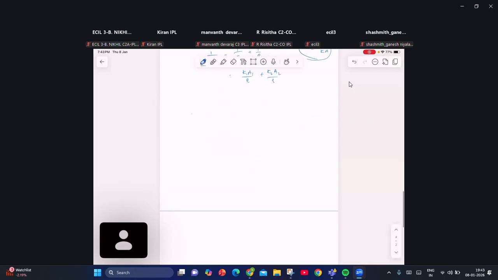Let us suppose that this is the rod. This is the hot region and this is the cold region. In steady state, the temperature of the hot end is T1 and the temperature of the cold end is T2. The length of the total rod is capital L. At a distance x meters from the hot end, they asked to calculate the temperature T. How will you calculate the temperature at B? This is A. This is C.